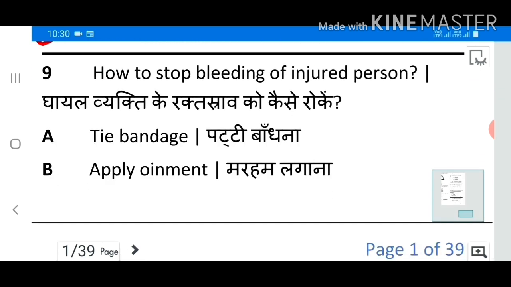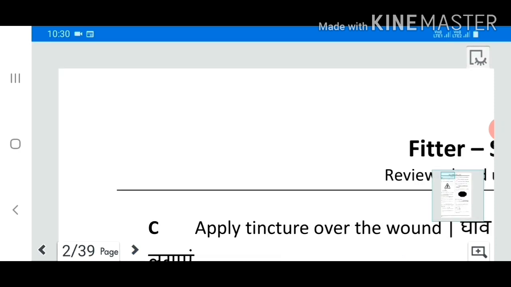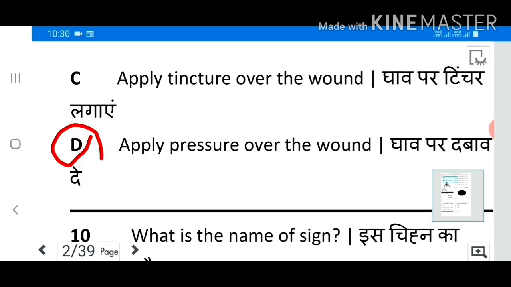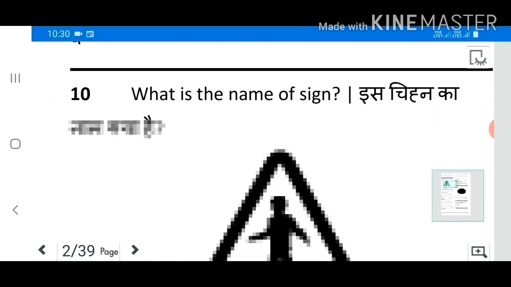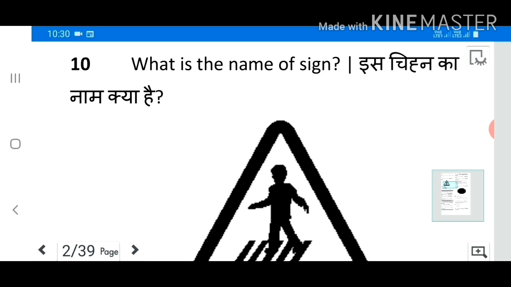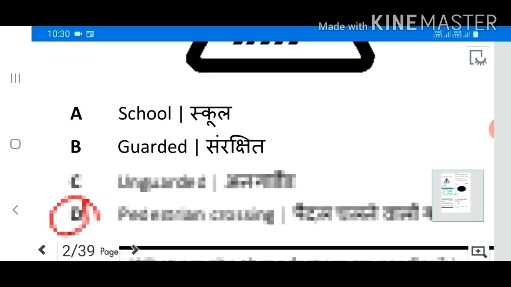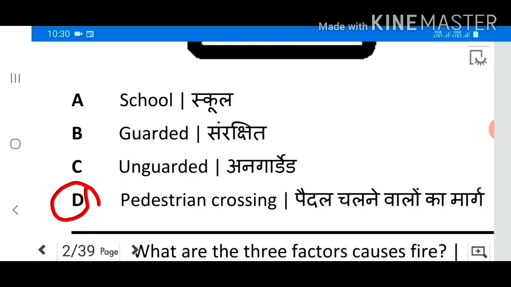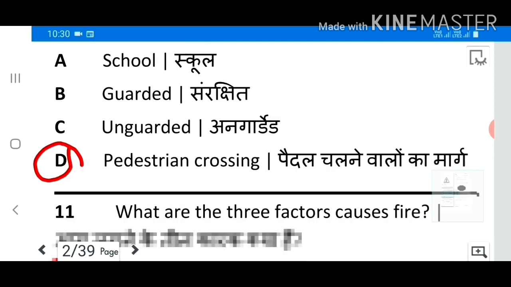9. How to stop bleeding of an injured person? Answer D. Apply pressure over the wound. 10. What is the name of the sign? Answer D. Pedestrian crossing.